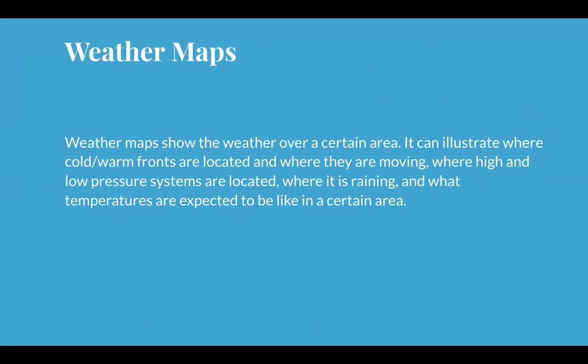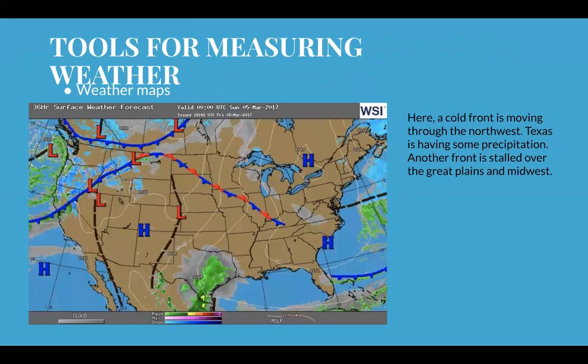It can illustrate where cold or warm fronts are located and where they are moving, where high and low pressure systems are located and where it is raining, and what temperatures are expected to be like in a certain area. So here's a weather map right here. This would be us right here in Texas. You can see that we have some precipitation here. This is not today. This is a while back. This is a couple years ago. But this is a rain.